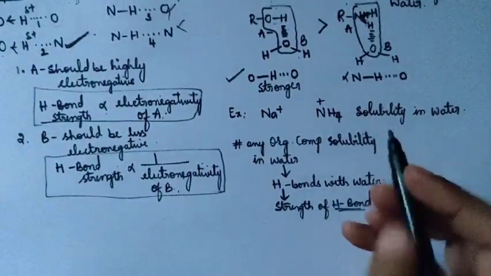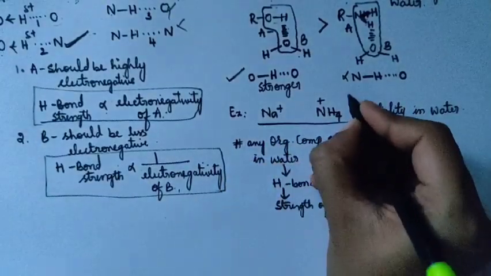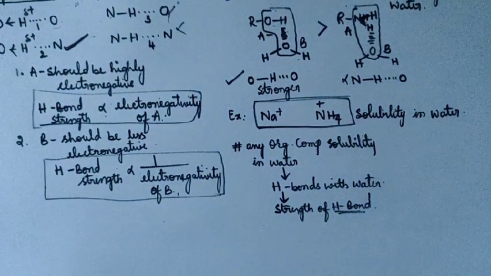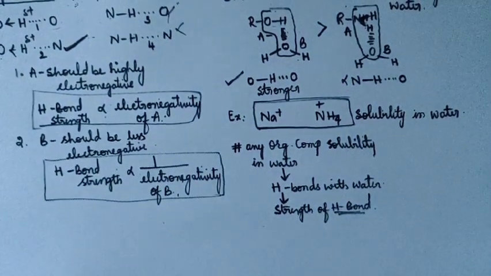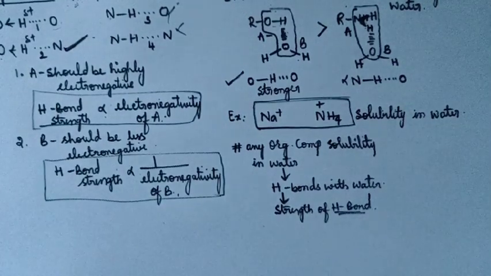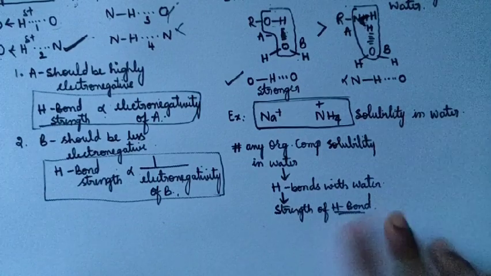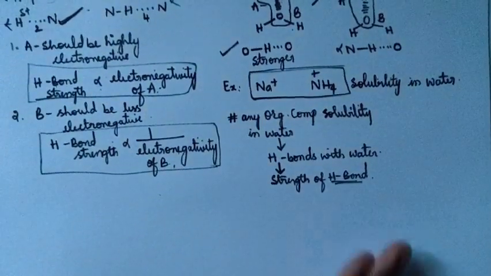You can also observe I have taken another example, the solubility of an ion. The first one is the sodium ion. The second one is the ammonium ion. Let us see what types of interactions they have with water, since this is solubility in water.